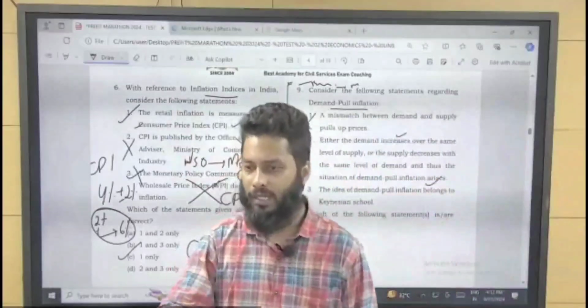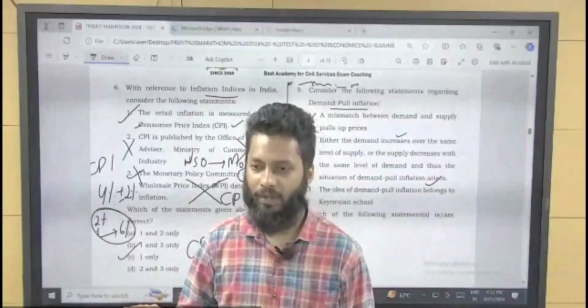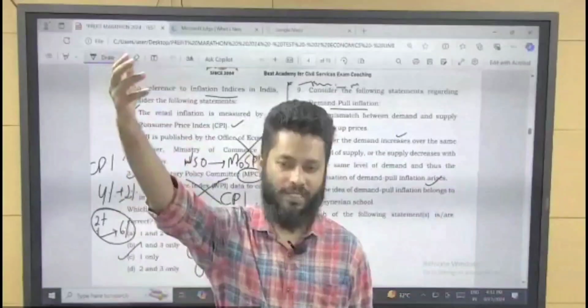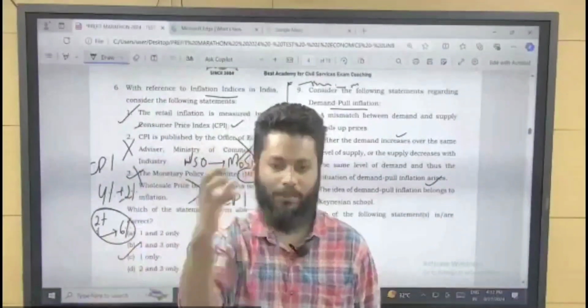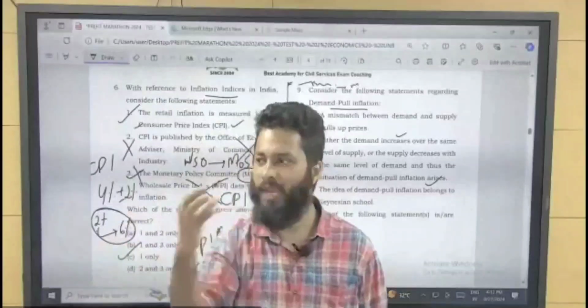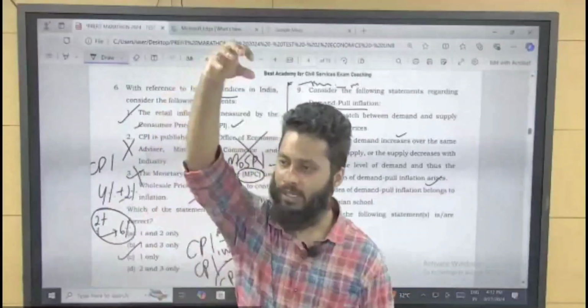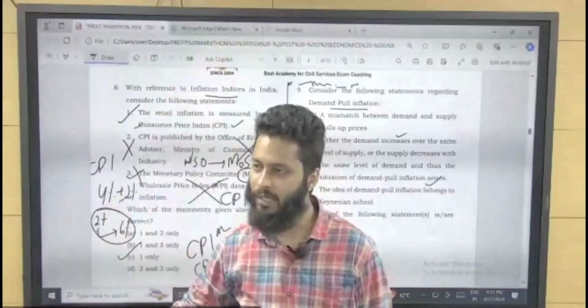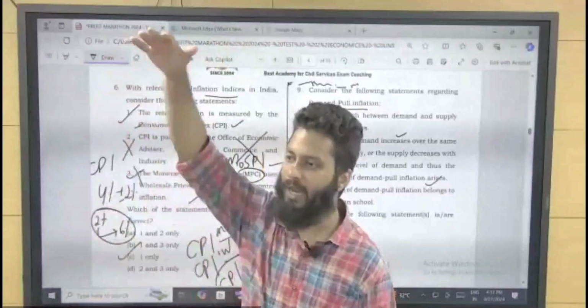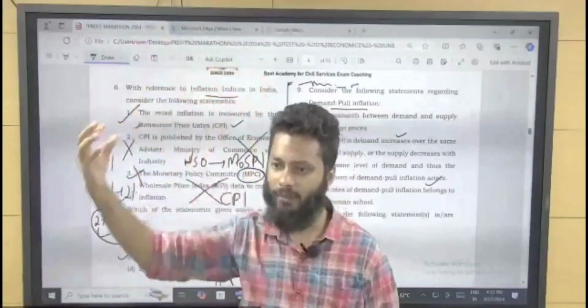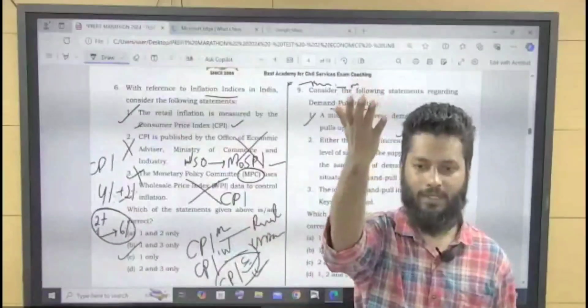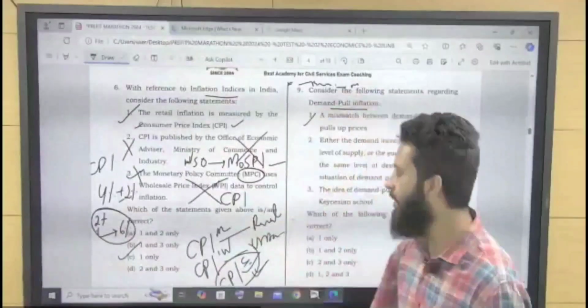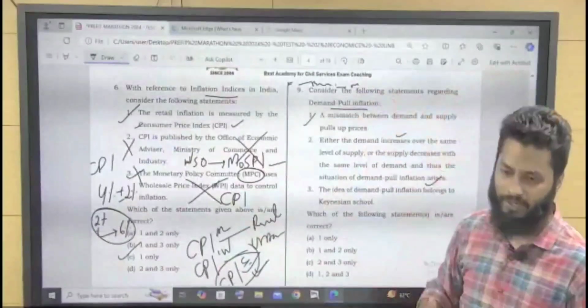See, production is at the same level, but suddenly demand has increased. So you will not be able to match the demand. When you are not able to match the demand, the price will increase, and when the price increases, it is known as demand pull inflation.